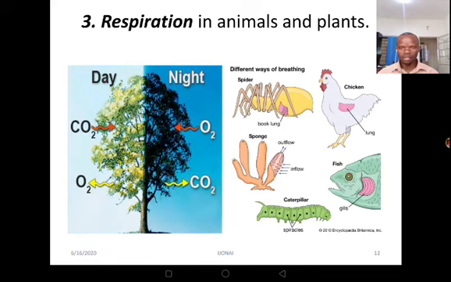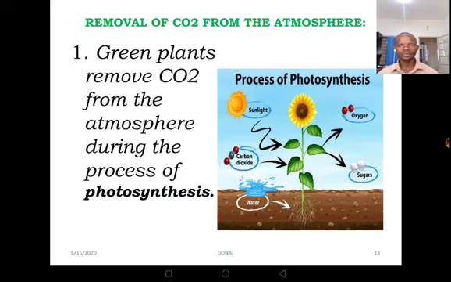During the day, oxygen gas is given off. Why? We have too much photosynthesis taking place during daytime. Then at night, we see a lot of carbon dioxide going out. Why? Because at night, we don't have photosynthesis taking place, and therefore carbon dioxide is produced from respiration.